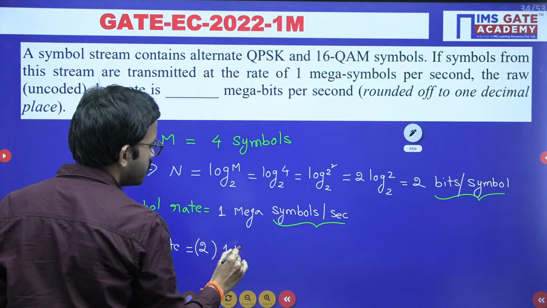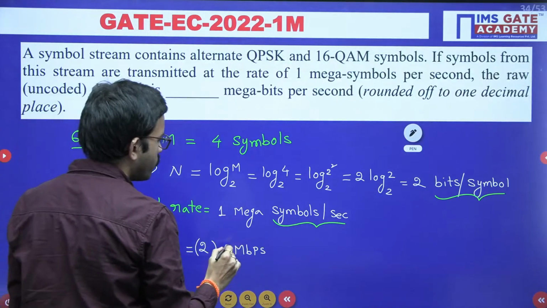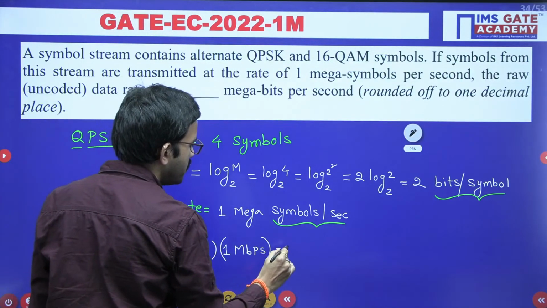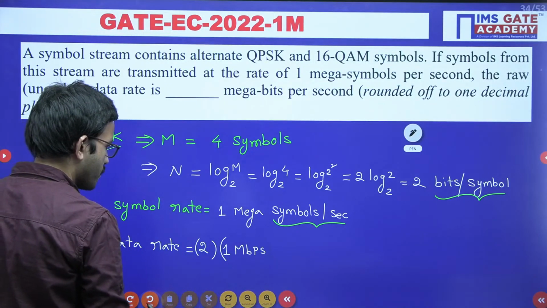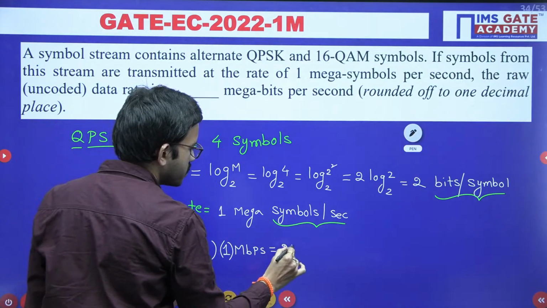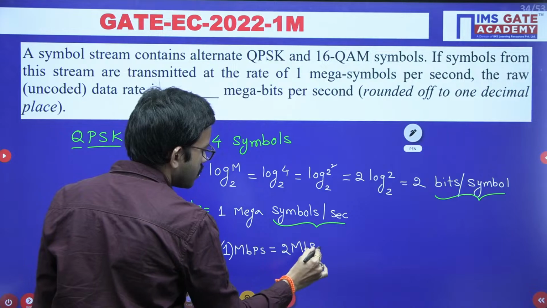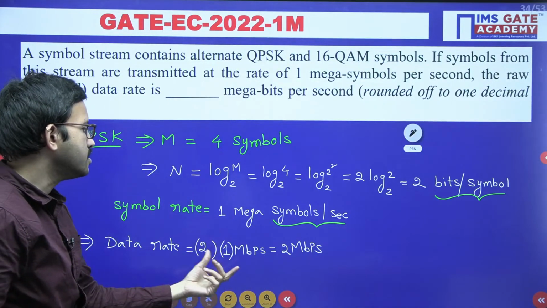So here you are going to get units of megabits per second. So 2 into 1 megabits per second, that is nothing but 2 megabits per second. So when you are using only QPSK, that time the data rate is 2 megabits per second.